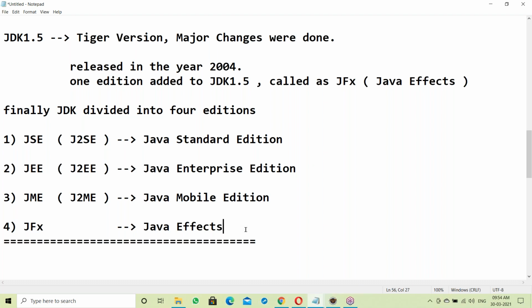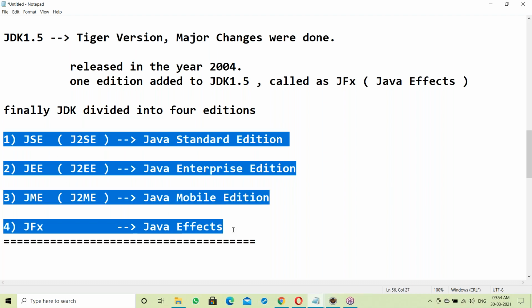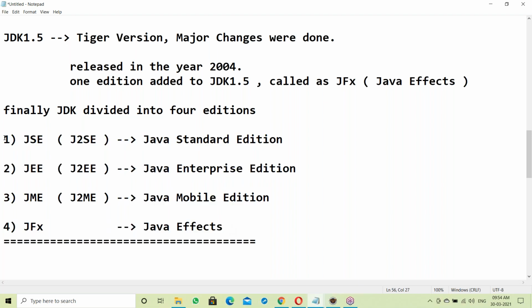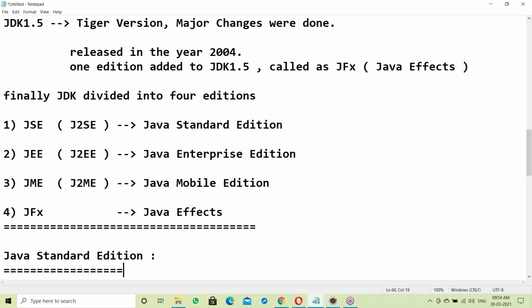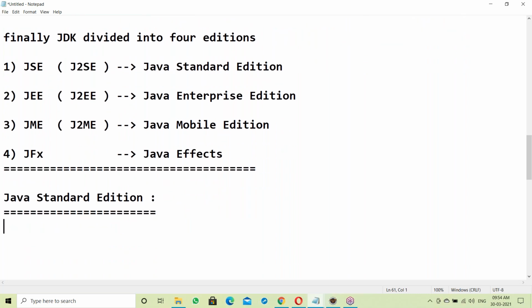So what is exact Java, and what does it contain? Complete Java. Each and every edition contains something. The first one is Standard Edition. What are the features of Standard Edition? It contains the core part of Java. So what is the core part of Java?